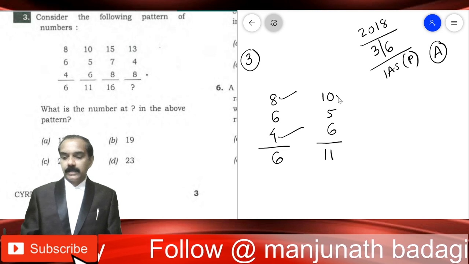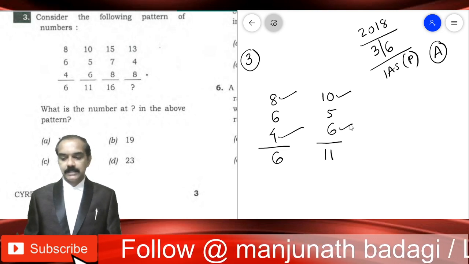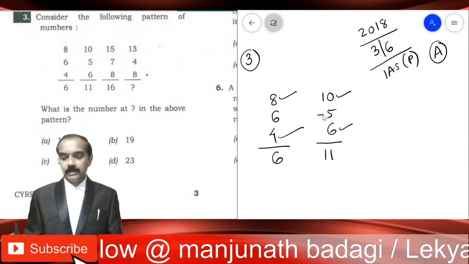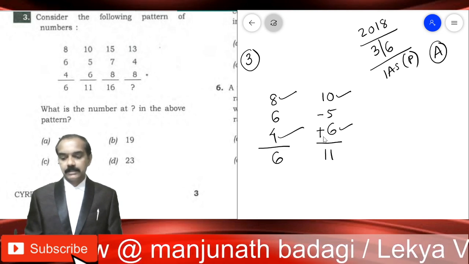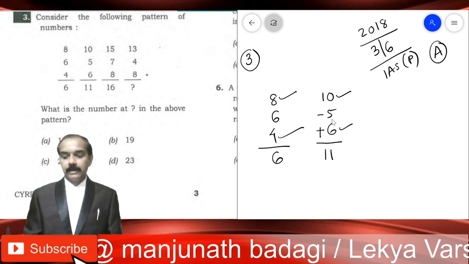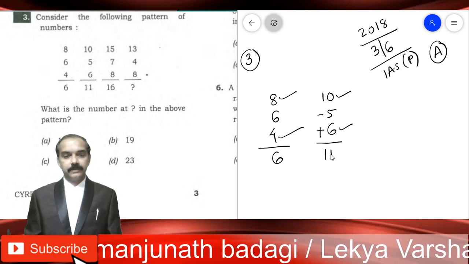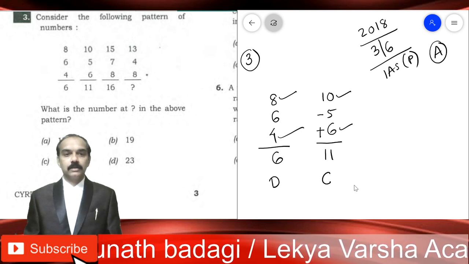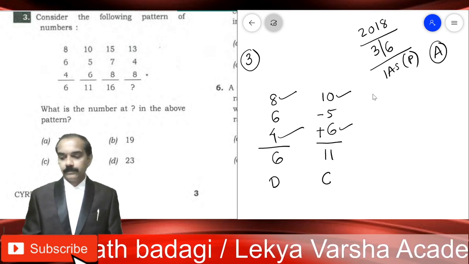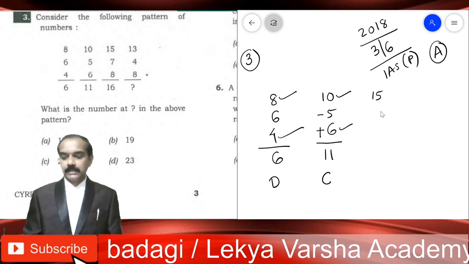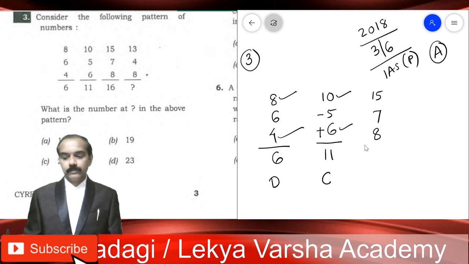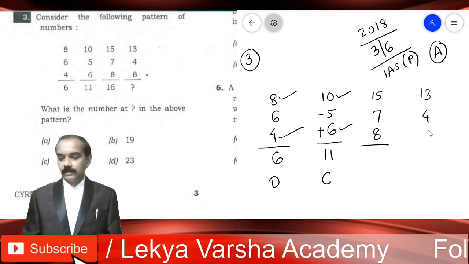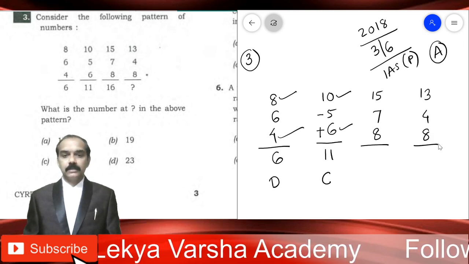So 10 plus 6 is 16, 16 minus 5, meaning the middle number should be subtracted and the first and the last should be added. 10 plus 6, 16, 16 minus 5 is 11. Here we developed the logic, and we got that logic confirmed. Now let us use the same logic in the last one. Before that, you can check the logic in the third as well.